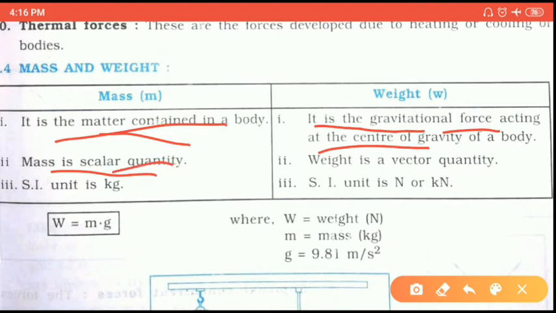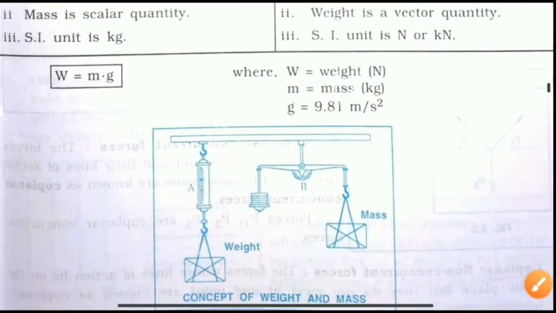Mass is a scalar quantity and weight is a vector quantity. The unit of mass is kg and the unit of weight is Newton or kilonewton. Okay. Clear?